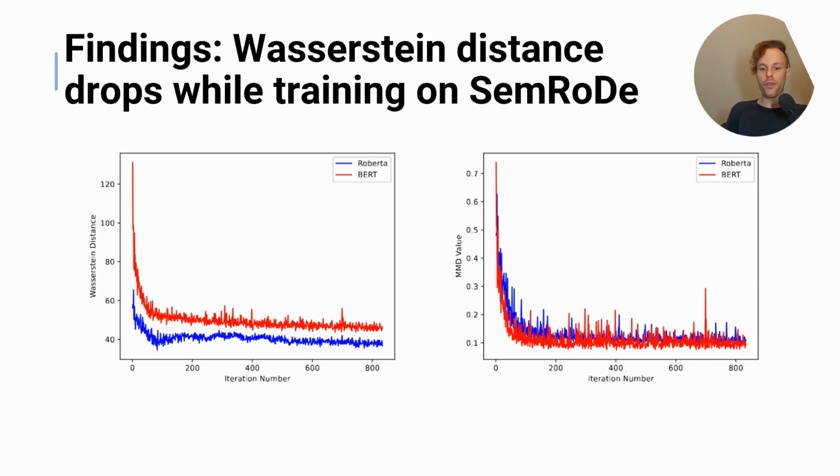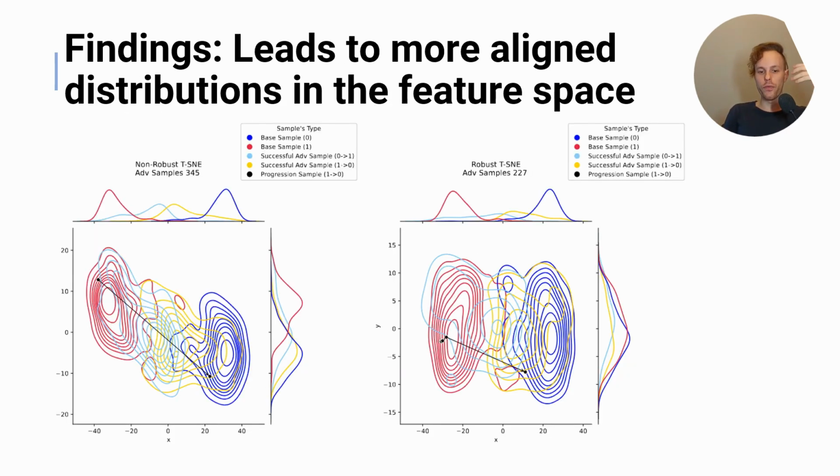And one thing that we find is that as we are training, the distance between the base features and the adversarial features becomes lower, and we believe that this shows the alignment happening. And once it converges, we see that it leads to more aligned distributions in a feature space.